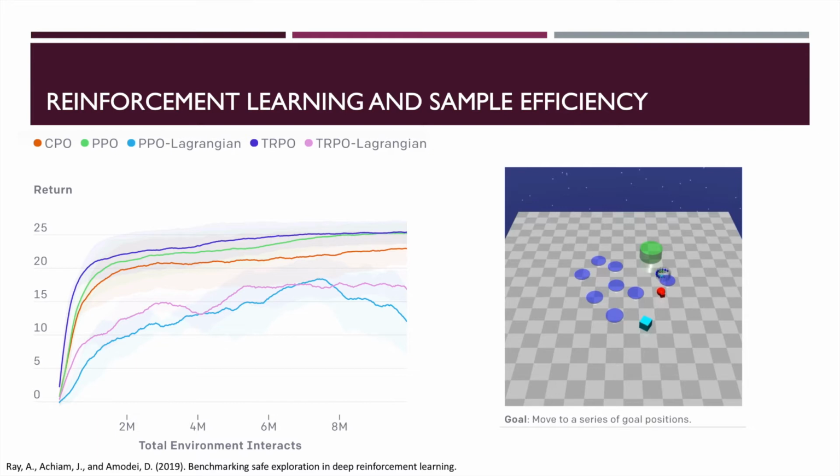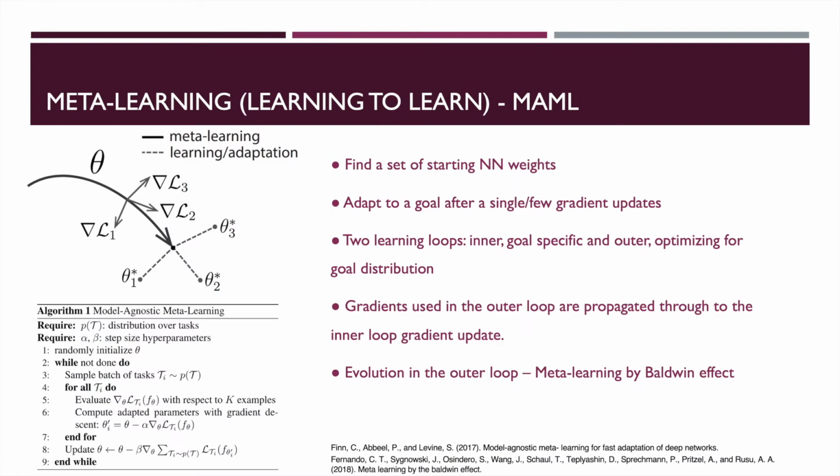The idea of meta-learning, or learning to learn, has been around since the late 1980s and is now a very active area of research. Meta-learning revolves around optimizing agents for efficiency at task adaptation instead of task adaptation itself. One very popular approach is model-agnostic meta-learning, introduced by Finn et al. in 2017. The focus of this method is finding a set of parameters to initialize the network with.